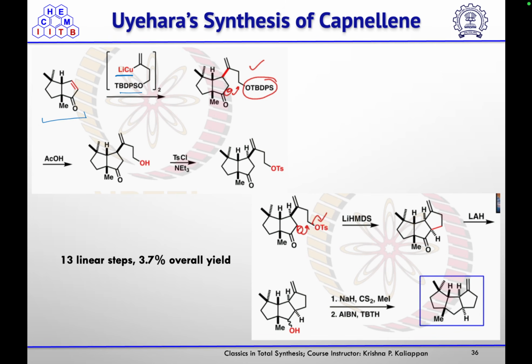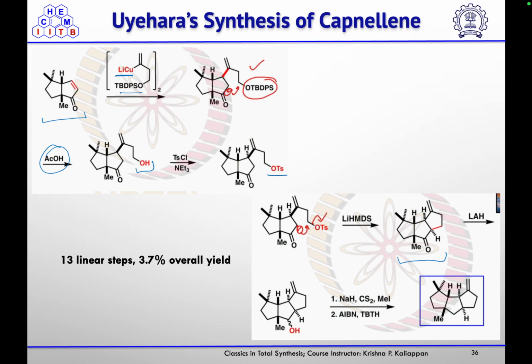and then the TBDPS was removed using acetic acid to get the corresponding alcohol, which they converted into tosylate. And then on treatment with base, it will undergo alpha enolate formation, and that will attack on the tosylate to give you the 5,5,5 linear triquinane.